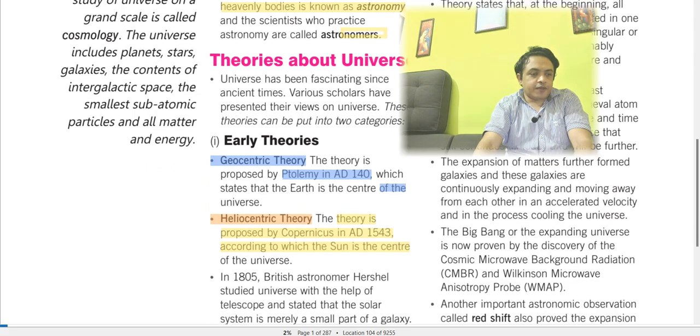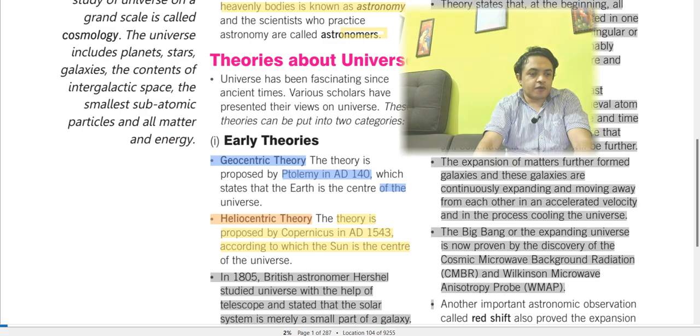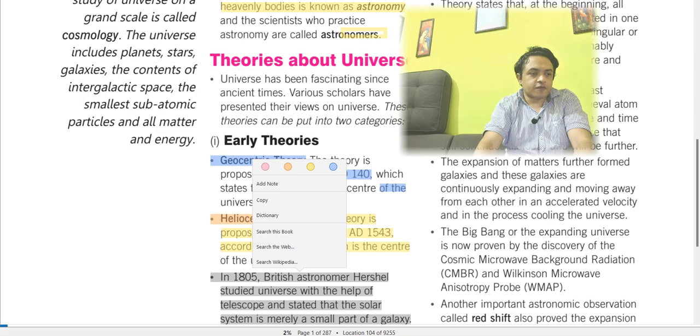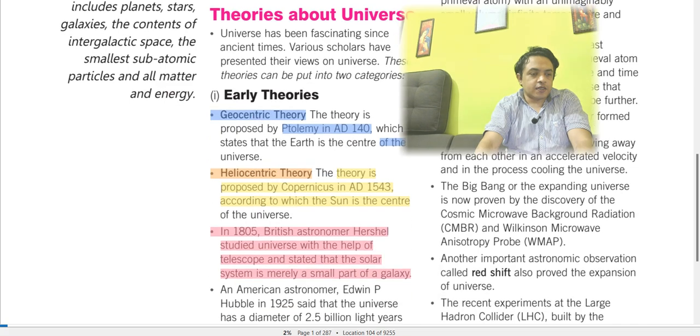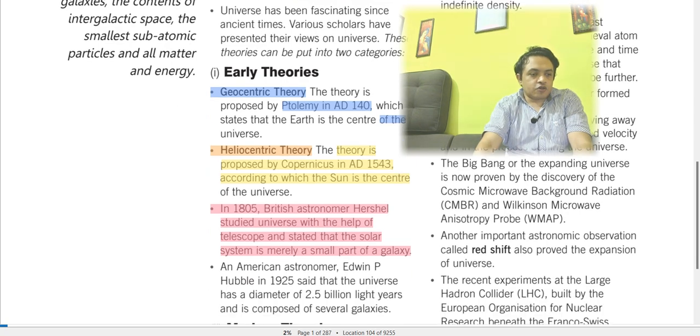Now in 1805, the British astronomer Herschel studied the universe with the help of a telescope and stated that the solar system is merely a small part of a galaxy. That was the first concept of the solar system, that it is part of a galaxy. This was done by the British astronomer Herschel, right?